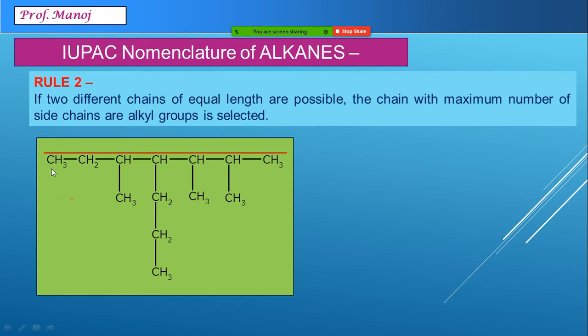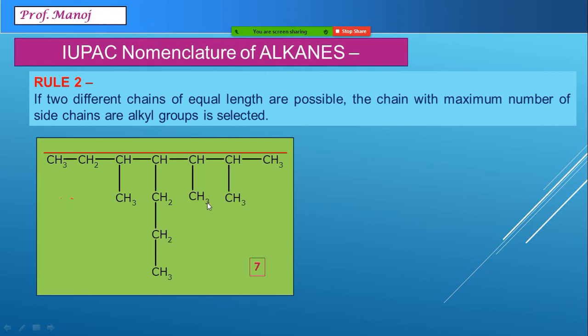Count: 1, 2, 3, 4, 5, 6 and 7 carbon. This is a 7 carbon chain, and whatever methyl, methyl, propyl and methyl groups you see, these are all side chains. So this long chain contains 7 carbon atoms.